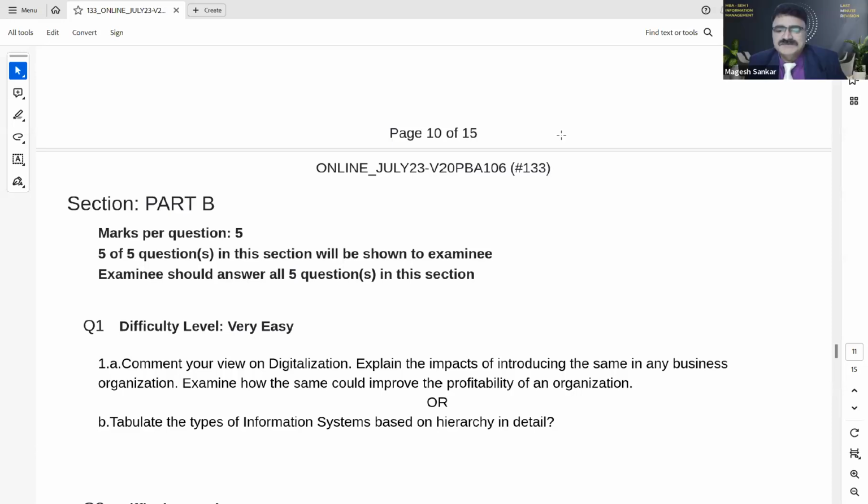Nivedita: After scanning, where do I need to upload, sir? Everything, all the instructions will be given. In that email itself, you will get everything. The email will be sent to you directly. You will be receiving everything from the university. A separate email will be sent to you regarding all these details. Okay.